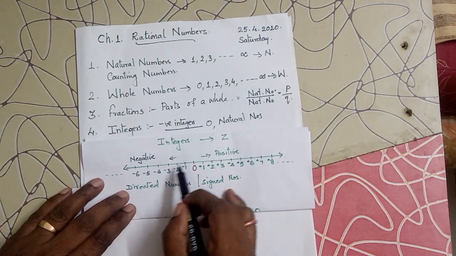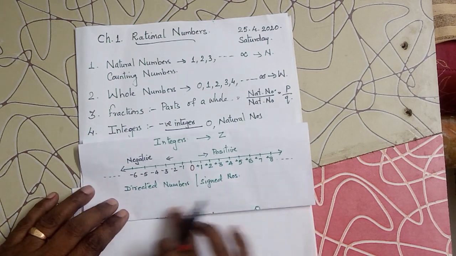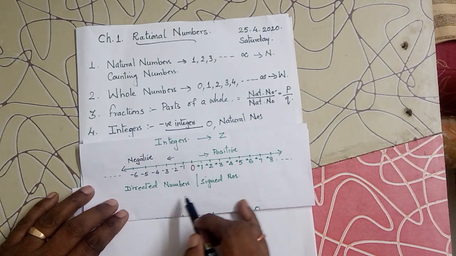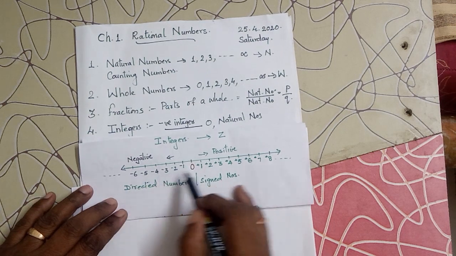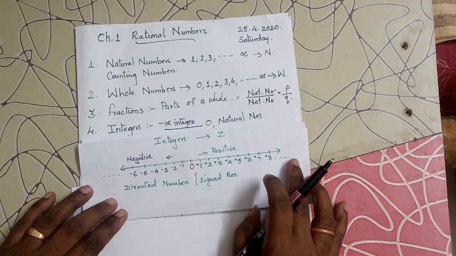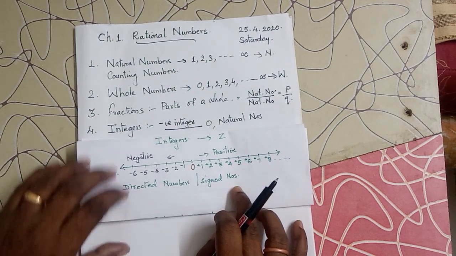Towards the left you have all the images of positive integers, which are called negative integers. Thus integers are generally called directed numbers or sign numbers because they have signs. This shows the positive direction and this shows the negative direction.